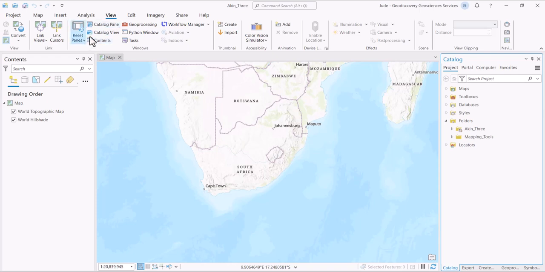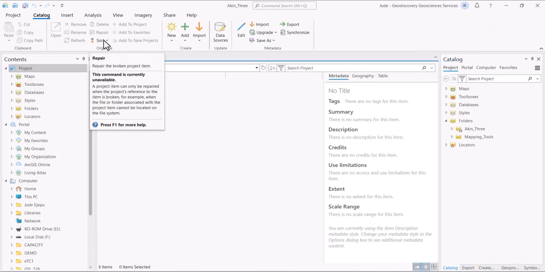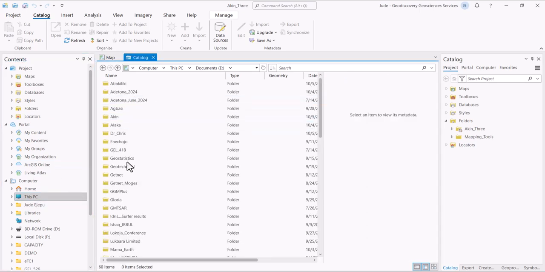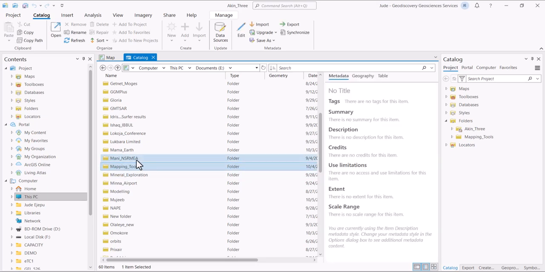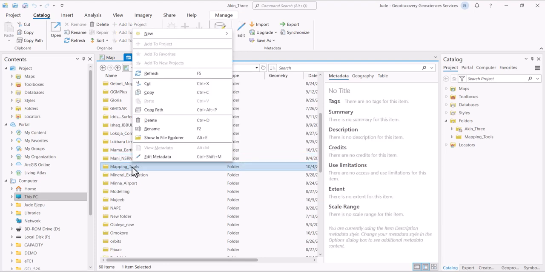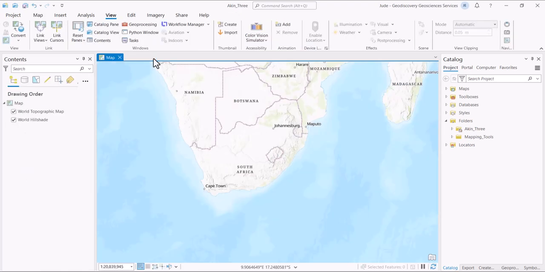You can just go to this catalog view here. Once you're in the catalog view, you navigate to where the folder is. For example, mine, I have it here, mapping tools here. So let's assume you are going to use this one. You right click here and say add to favorites, then add to new projects. You click these two, add to favorites and add to new projects. So you always have those folders. And if I show you these mapping tools and I right click, you will see that these are grayed out, because I have done it before. So we are going to leave this area and then concentrate on this map.